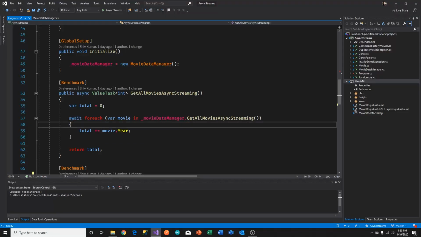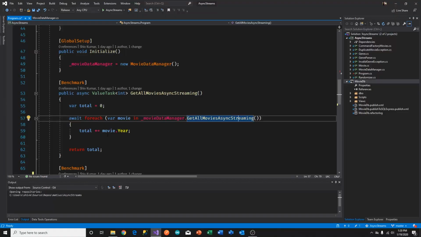All right. So the syntax for the awaitable foreach is you await the foreach, and then you can either call, this could be a variable, I'm just calling it right here, some method that is doing an async stream, and then this is doing the pulling. By iterating over this async stream, you're effectively pulling on the stream. You're waiting for the data.